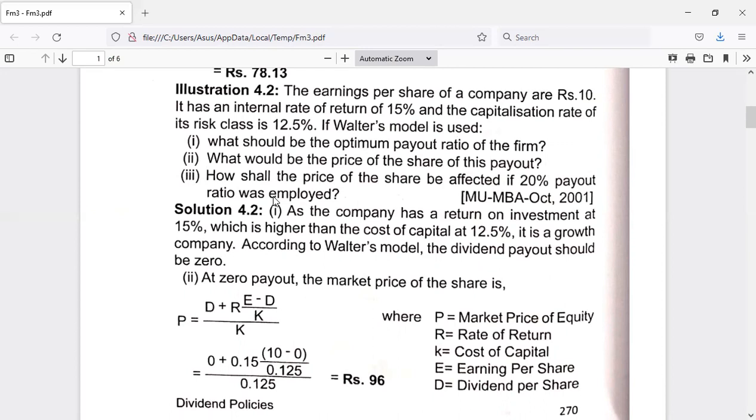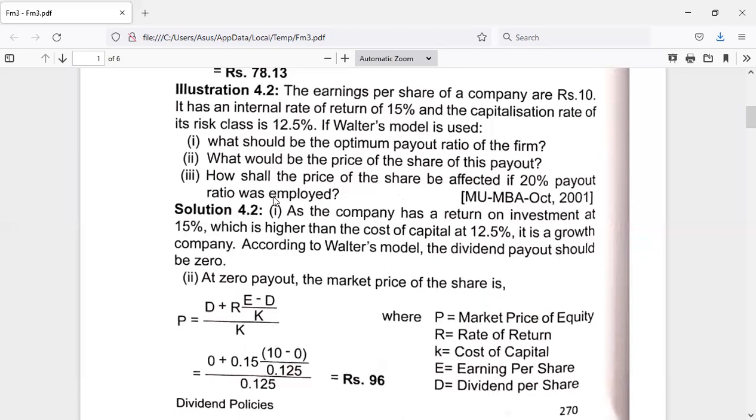Okay. Now when we compare 15% with 12.5%, the return on investment is greater than the cost of capital. So we can consider it a growth firm. And for a growth firm, according to Walter, the dividend retention ratio is 100%. That means the dividend payout ratio is 0%. Fine. So one thing is clear now.